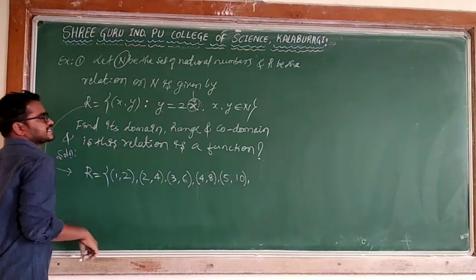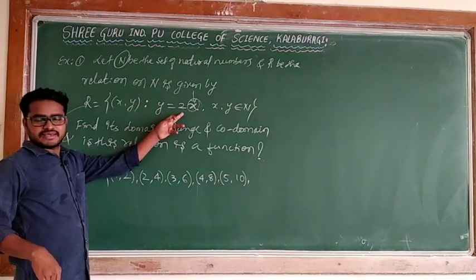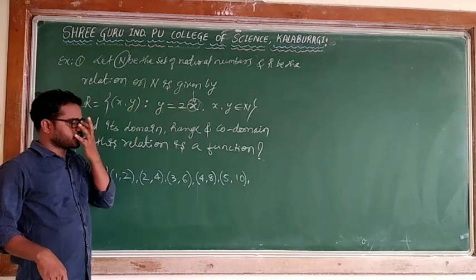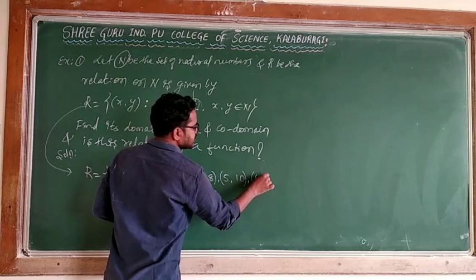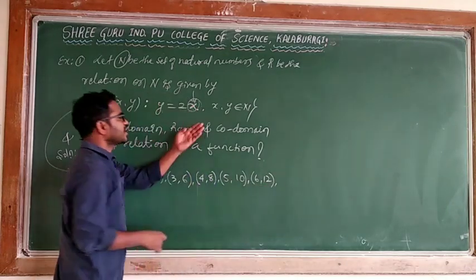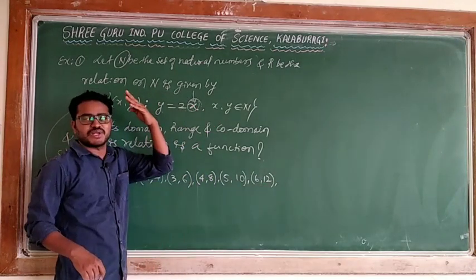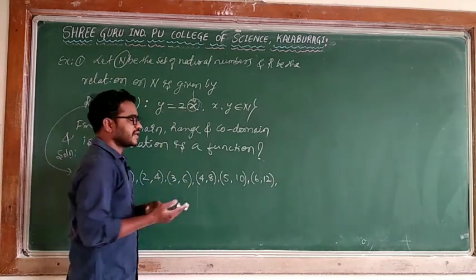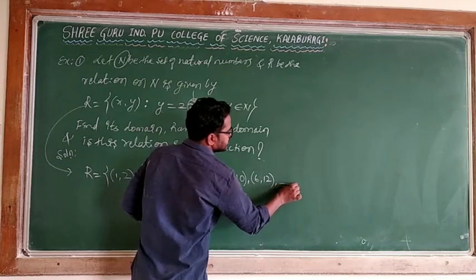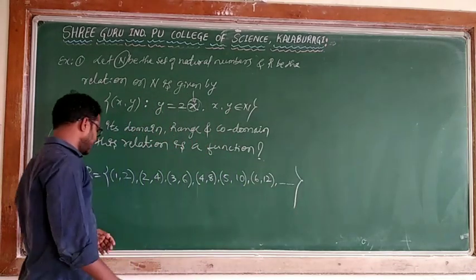When x is 6, y is 12. X is 7, y is 14. There is no condition here; x, y belong to the natural numbers. How many numbers can I take? Infinitely many numbers. Better I will say dot dot dot, which means you will get more like this. Close it.